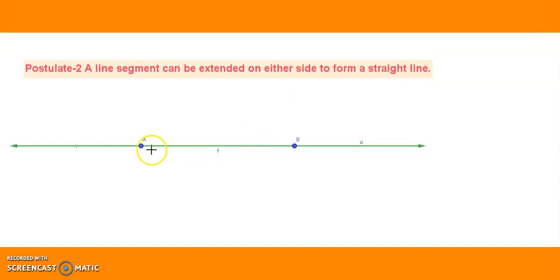Just now we have seen a line segment from A to B. Now if I extend towards the right side of B and left of A, on either side, I will be getting a straight line. That's what the second postulate informs us. A line segment can be extended on both sides to form a straight line.